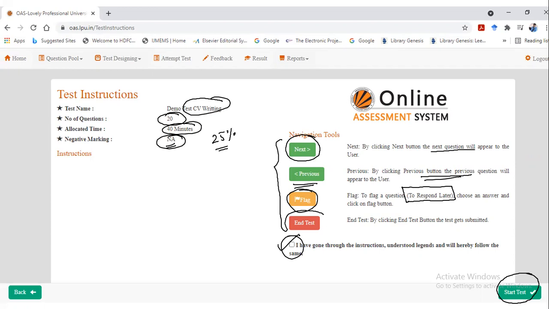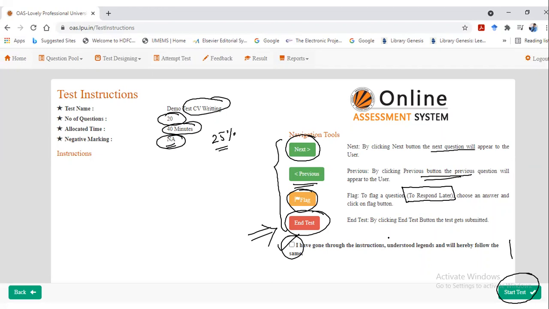And the last is end test. Most important, once you have completed the test, then you should click on end test. Otherwise, if in the middle of the test you click on end test, your test will be submitted, or we can say the test will be ended. Now you cannot attend the test again. So be very careful, end the test only when your test is completed.